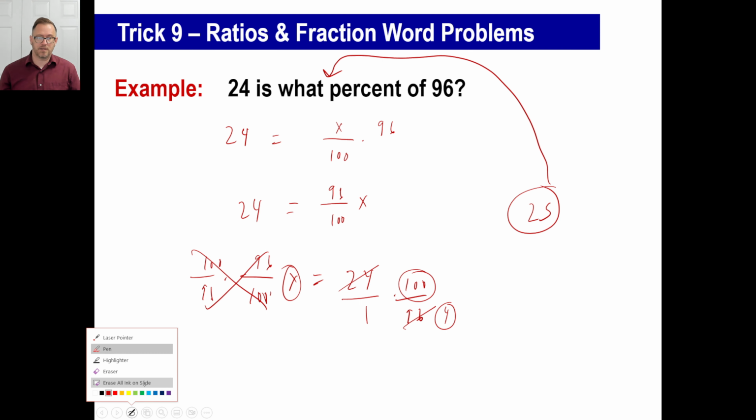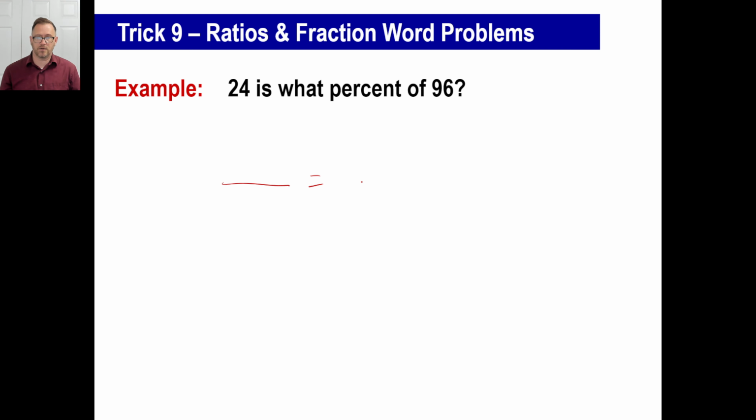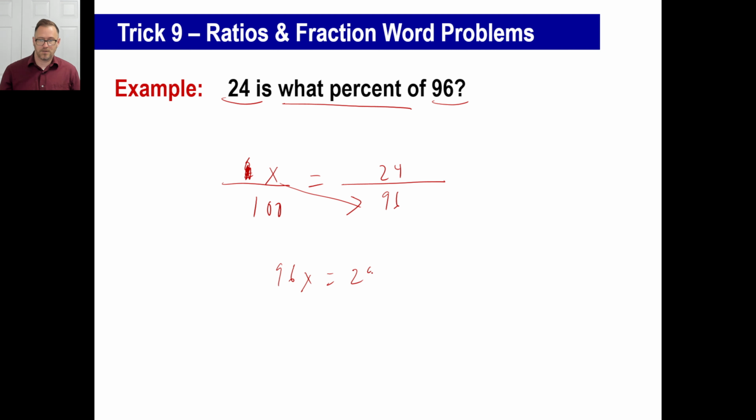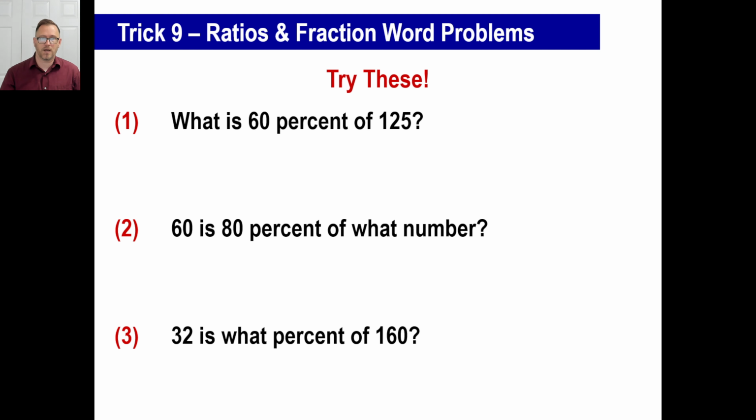Now, if you didn't like that way, you wanted to do the fraction equals fraction, fine, go ahead. 24, we got 96, and we got what percent? Well, let's just do what percent. X over 100. Now, is 24 more than 100% of 96 or less than 100% of 96? Obviously, it's less, right? Okay, so we're going to have the lesser number on the top, like that. So you just cross multiply, 96 times x is 2400. If you wanted to mess with this, you would do the same thing, just find it was 25. Okay. All right, pause it and try these three.